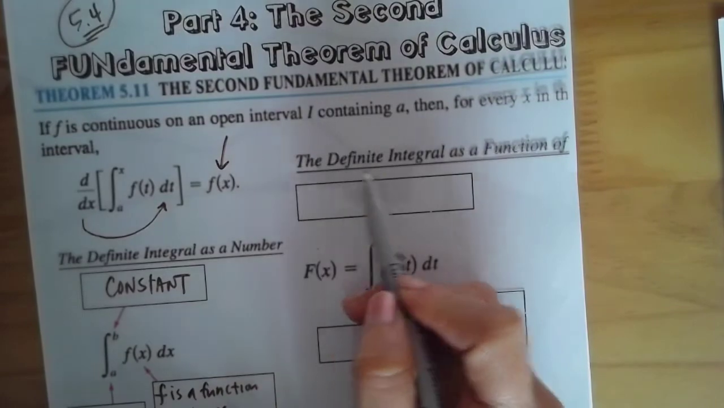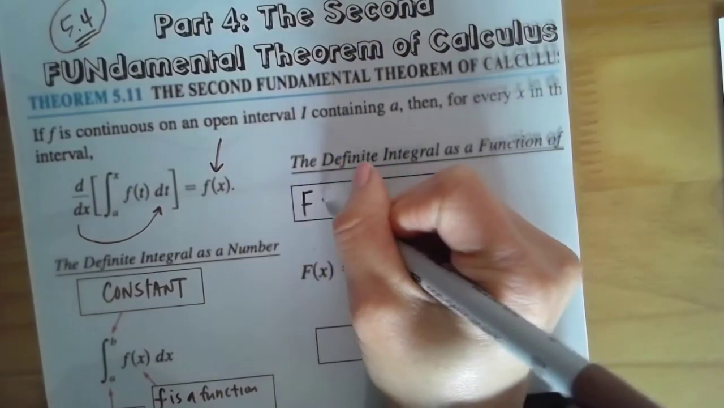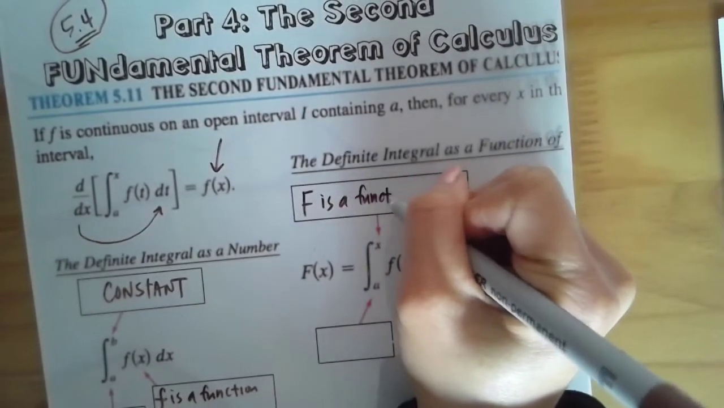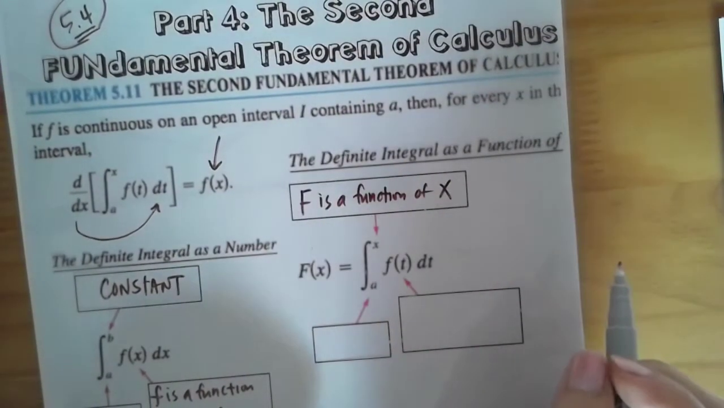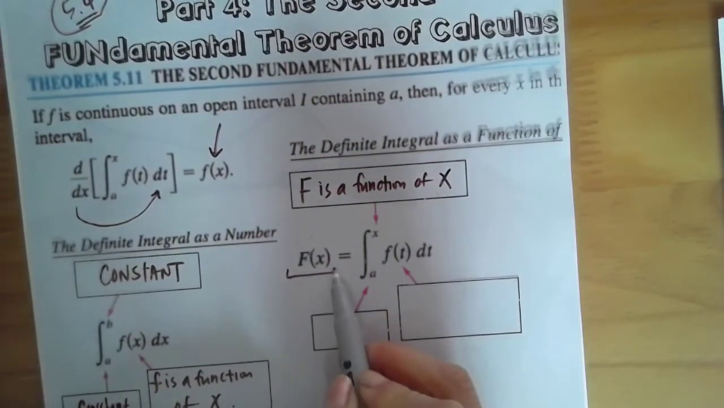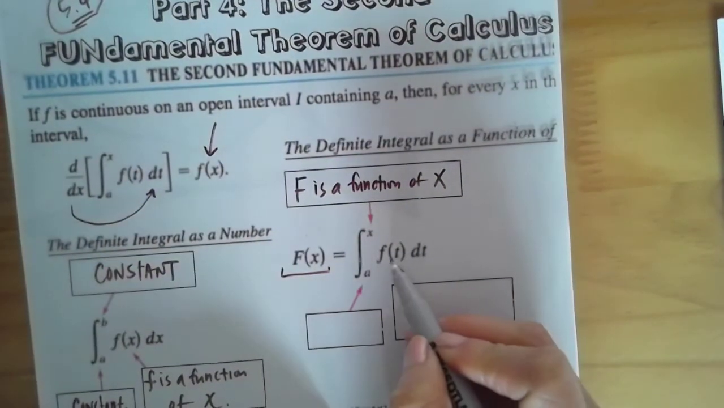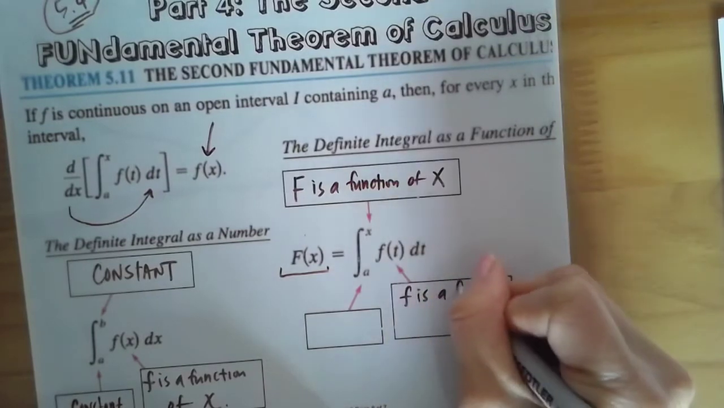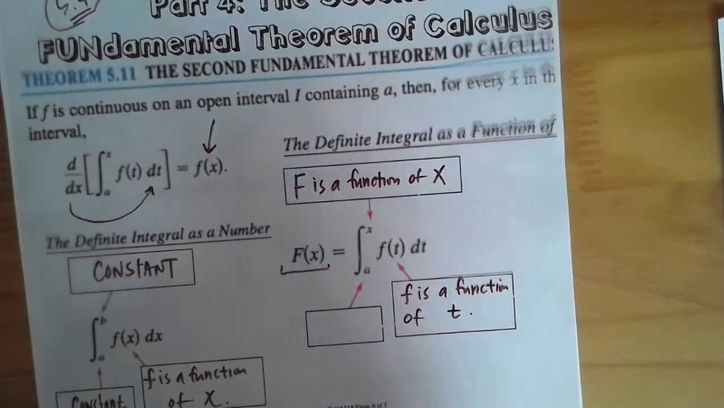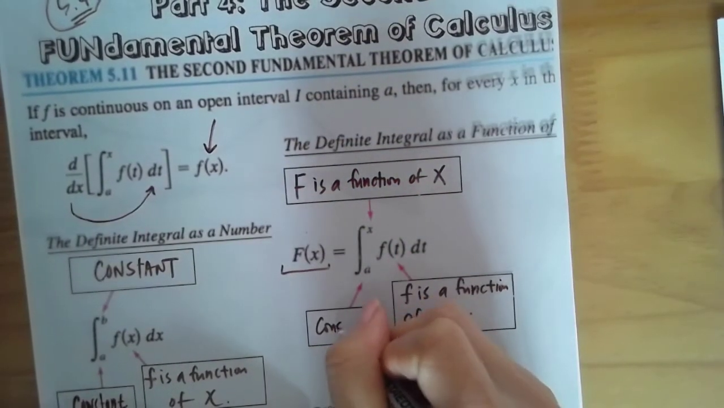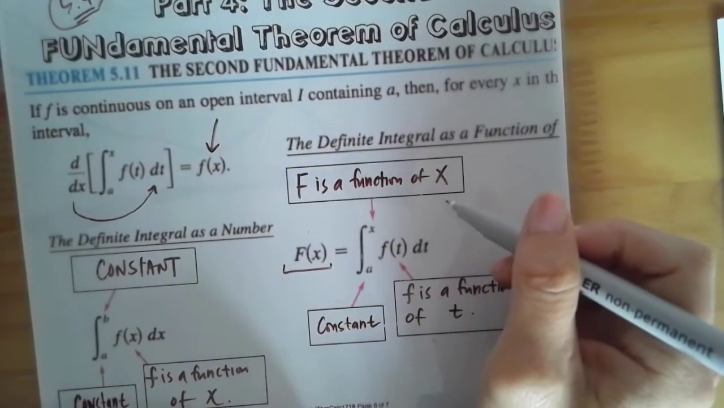Let's go here: the definite integral as a function. F is a function of x. So we have f of x. This is the actual integral of this. But you see how this f is a function of t, and a is a constant, and this x is, F is a function of x.